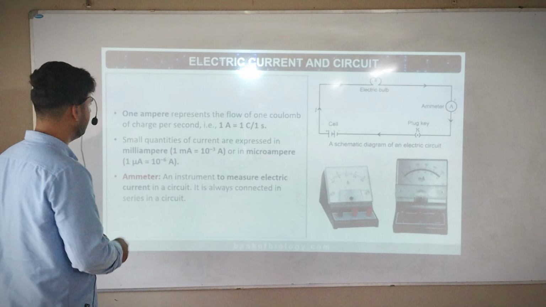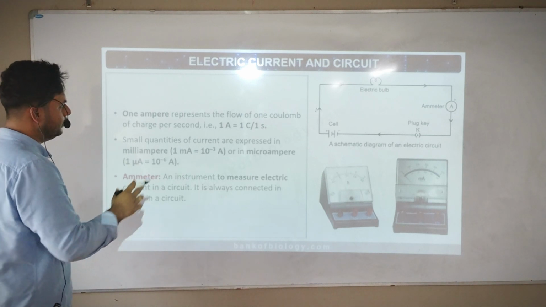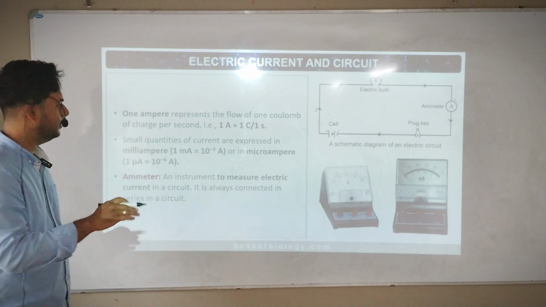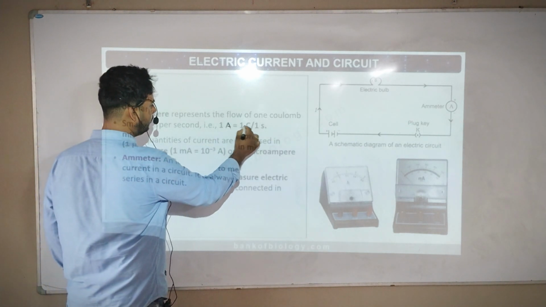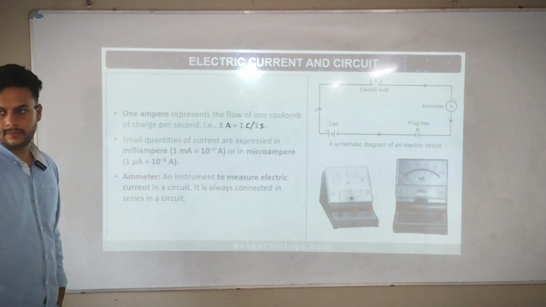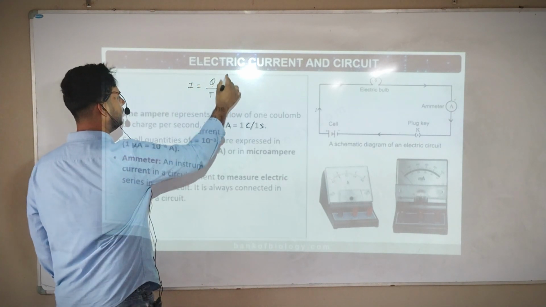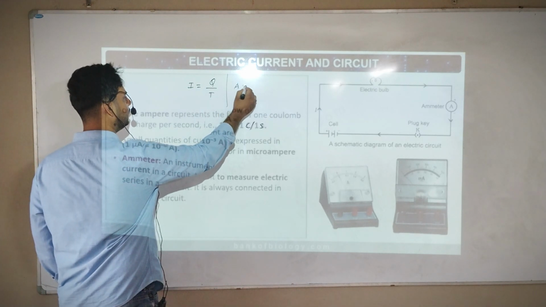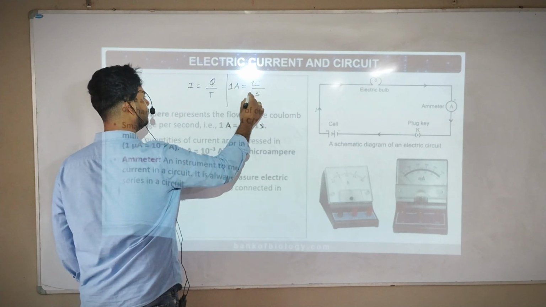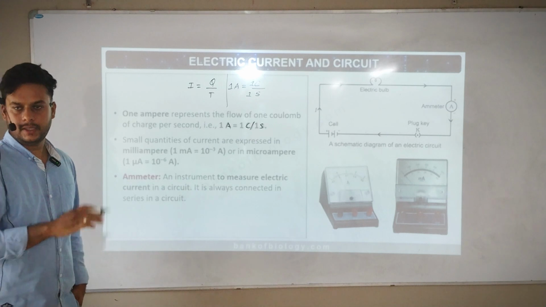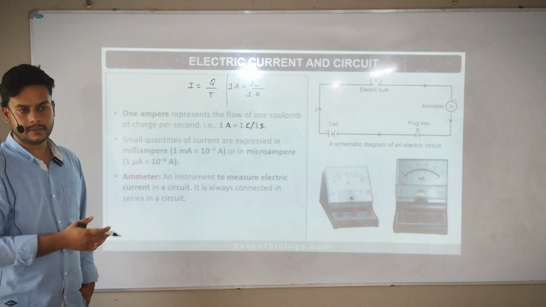Read. 1 ampere represents the flow of 1 coulomb of charge per second. So 1 ampere means 1 coulomb per 1 second. So 1 ampere is equal to coulomb per second. You can think, why is 1 ampere equal to coulomb per second? Here I is equal to Q by T. I means ampere, Q means coulomb, time is measured in seconds. So keep 1 here. This is what they are saying: 1 ampere means 1 coulomb per 1 second. So they have written a theoretical statement.